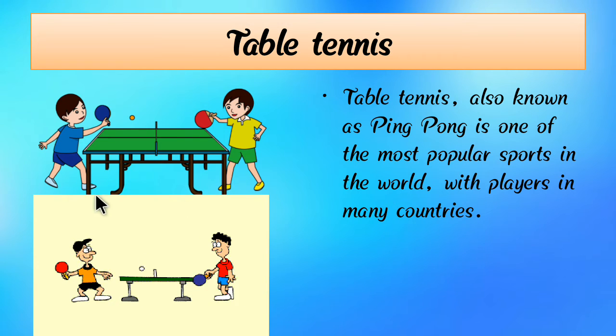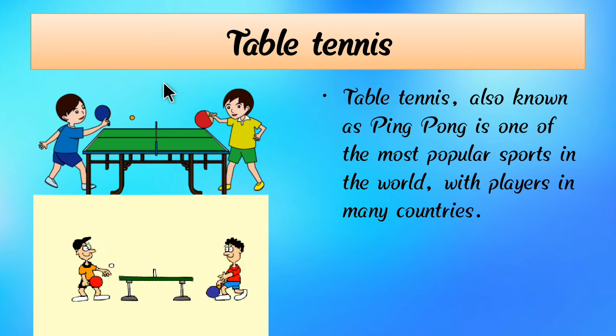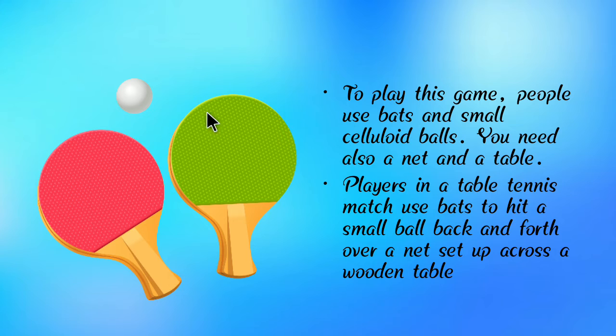So here we can see a photograph of 2 table tennis players. Now we are going to learn the next slide. Here we can see a ball and also a bat.